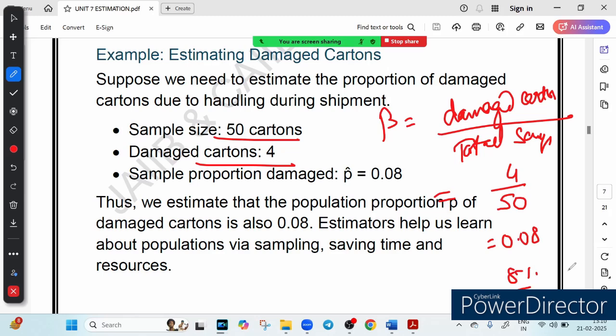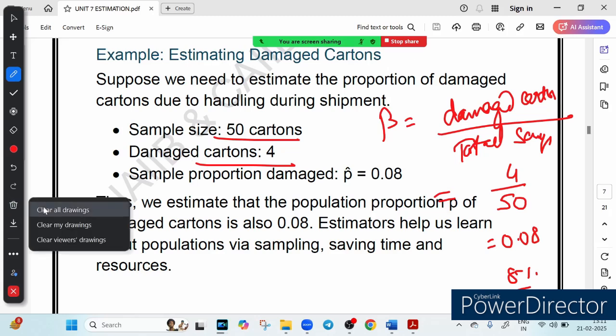So based on this small sample, they estimate that 8% of all cartons in the entire shipment are likely to be damaged. Right? This is the estimation that we get. So this helps in making decisions like improving packaging or handling procedures. Right? Now let me give you some real life examples for calculating this.